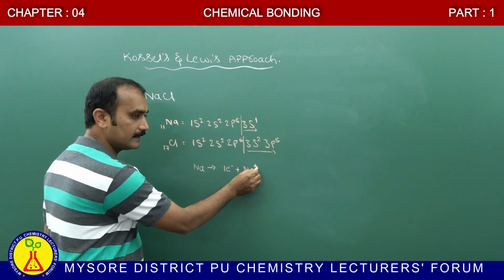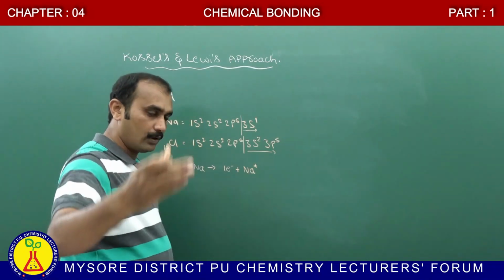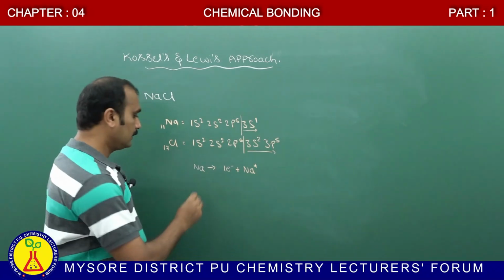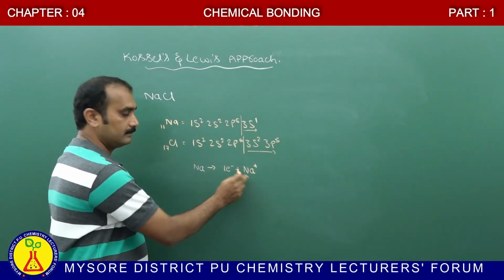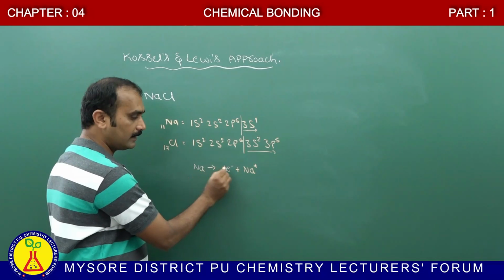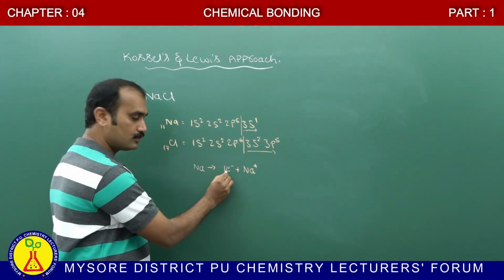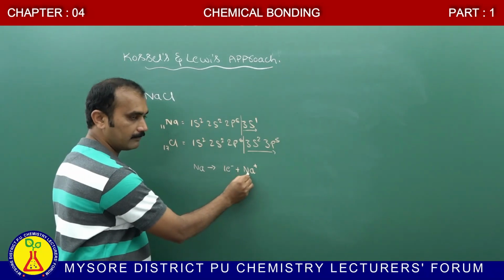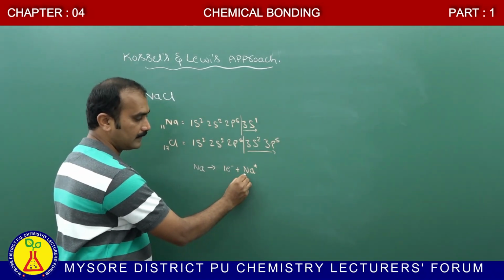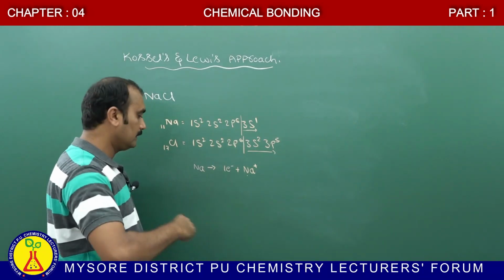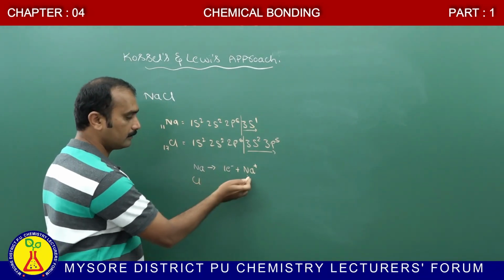This plus charge indicates that one proton is more compared to that of an electron. Therefore, Na plus. That means, after losing an electron, this sodium will lose one electron, as a result resulting in the formation of Na plus. This Na plus is known as cation. And then similarly, chlorine.